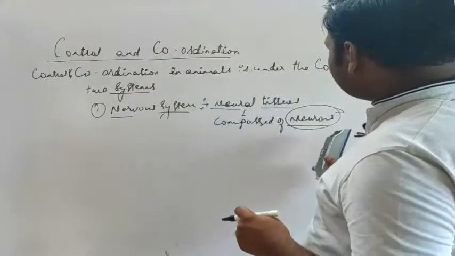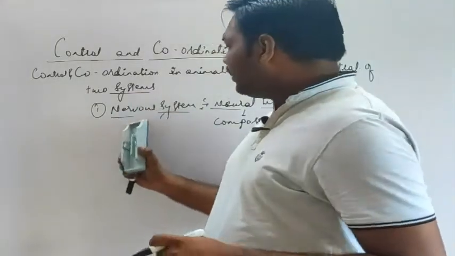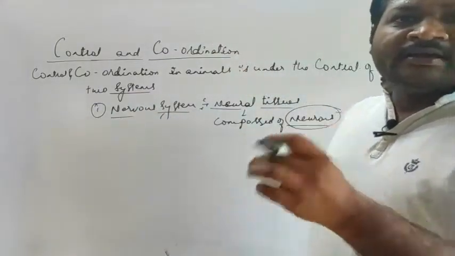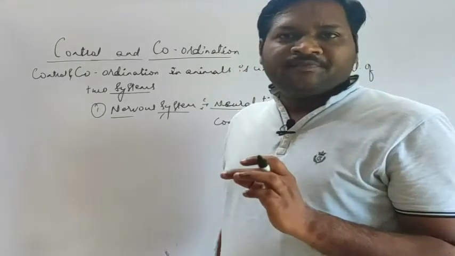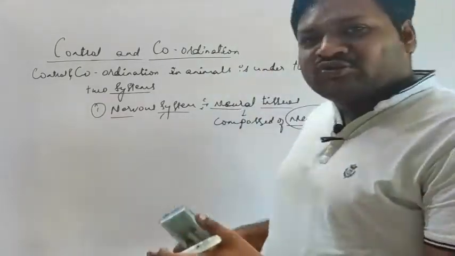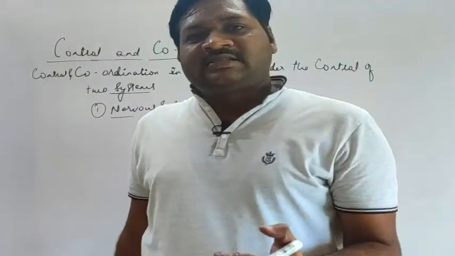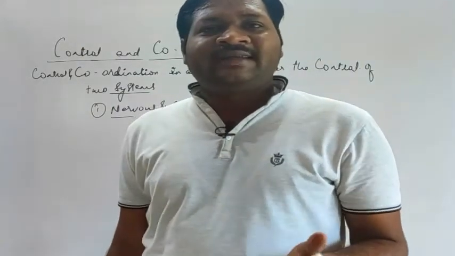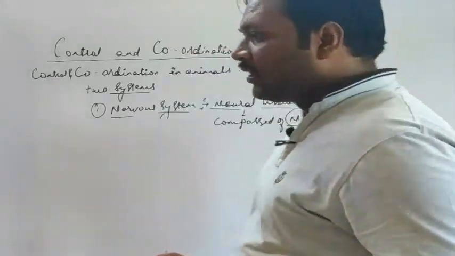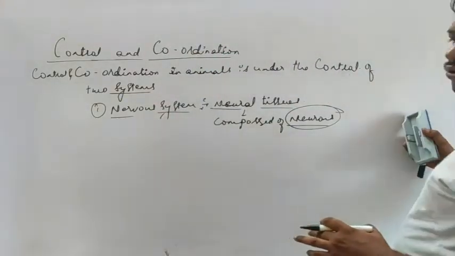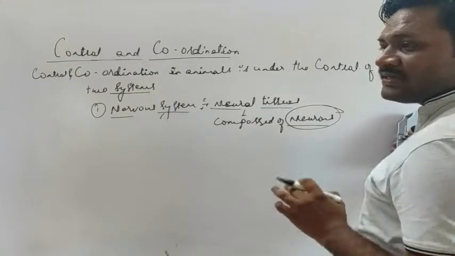It is the structural and functional unit of the nervous system. A neuron is a cell, and this cell is also considered the longest cell in the human body because its length is approximately 90 centimeters to 1 meter. So that is the length of this neuron, and these are the longest cells.